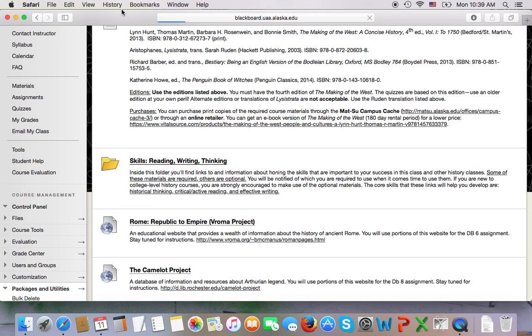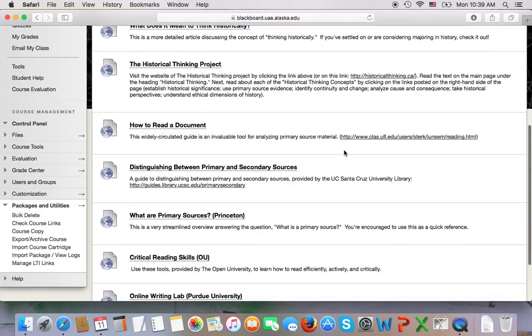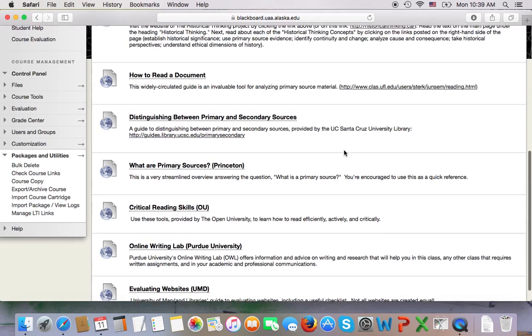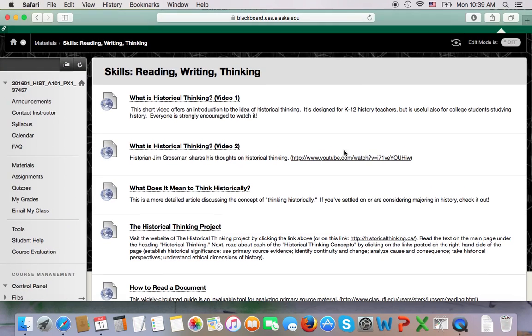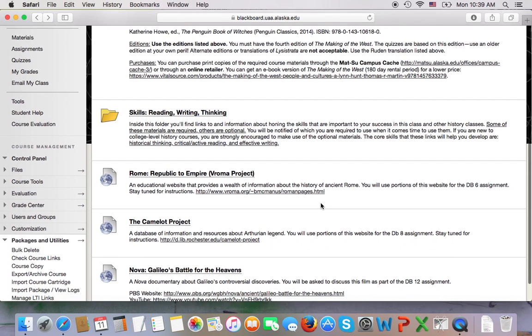This folder contains some required materials, such as those you'll be using for your discussion board this week, that is week 1, as well as some optional materials that will help you succeed in the course and in other history courses. History is a skills-based discipline. Historical thinking, critical reading, analytical writing, all of these things are very important to us as historians.